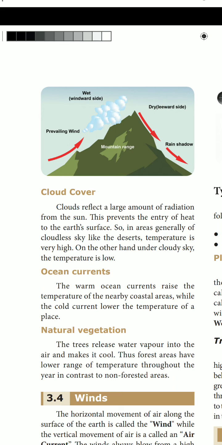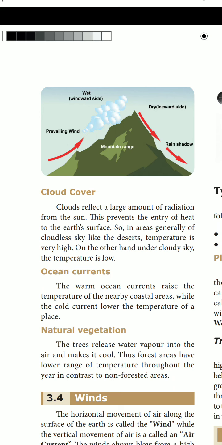Okay, cloud reflects a large amount of radiation from the sun. So this prevents the entry of heat to the earth's surface. So in areas generally of cloudless sky like the desert, temperature is very high. At the same time, under cloudy sky, the temperature is low. Next one is the ocean currents.